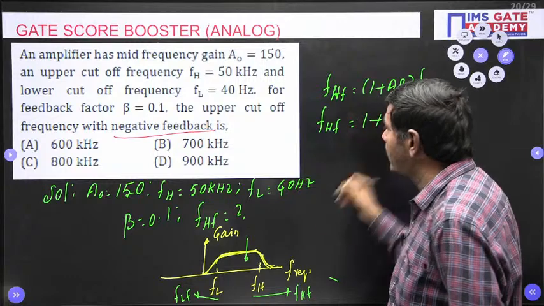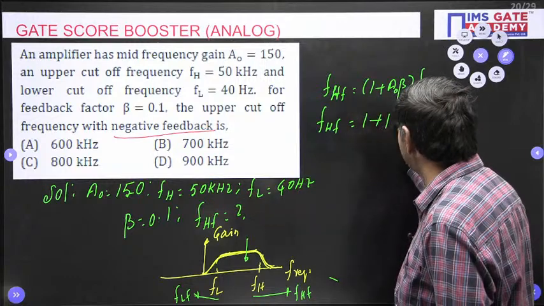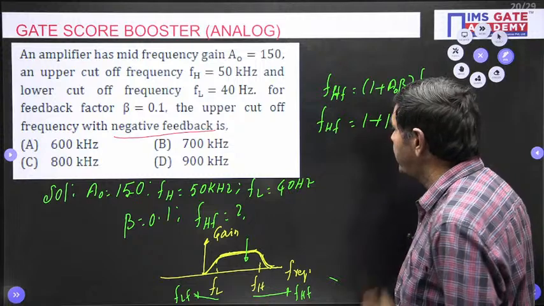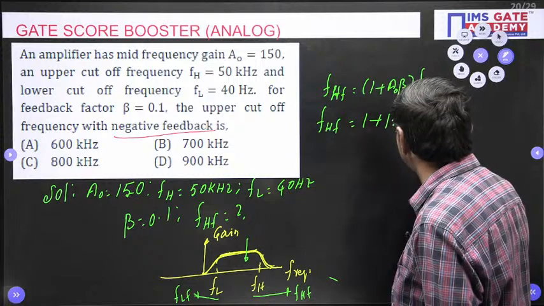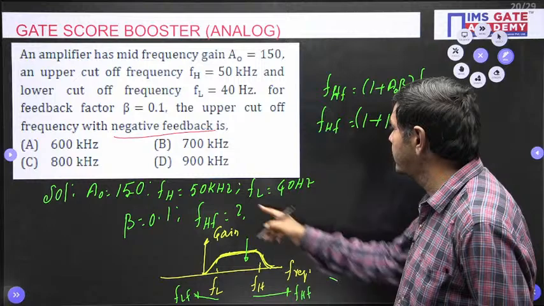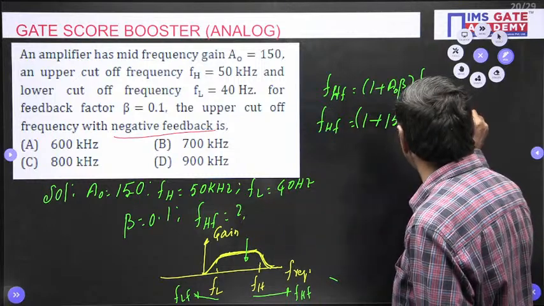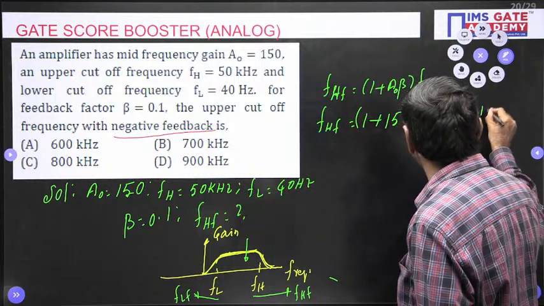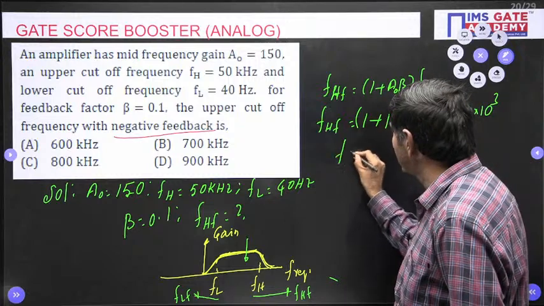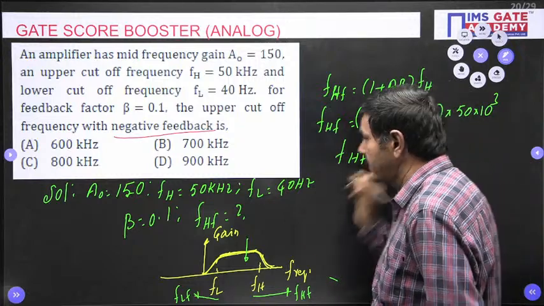There you can substitute values, you will get FHF directly. 1 plus A naught is given in the problem, 150. And beta is given as 0.1. And FH is nothing but how much? 50 kilohertz only. Use calculator, you will get FHF directly.